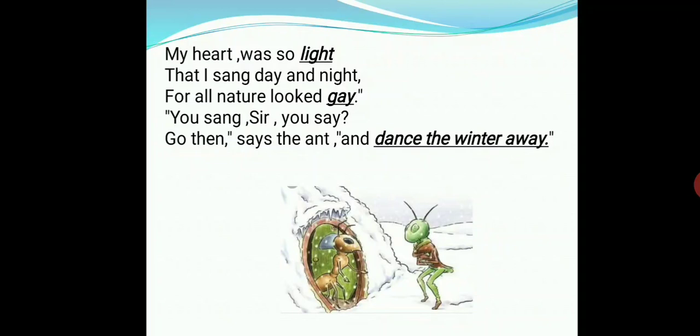Now the ant is reminding the cricket that the cricket said his heart was light in the season of spring. So it kept on singing and enjoying all day and all night because nature was beautiful at that time. Now the ant scolds the cricket and tells him to go away and enjoy the winter season also as it did in the summer.